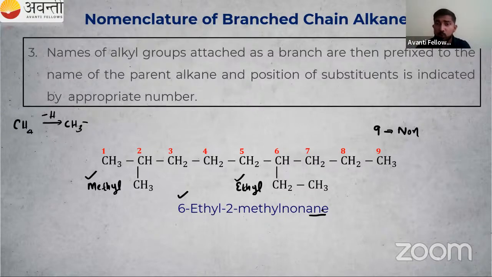So which chain do we have to select? Okay, so this is the second rule, ethyl and methyl. There are 2 branches, so we have to go for the alphabetical order. That is, E comes first. So write 6-ethyl first. So again, one more rule is completed. After studying all these rules, we can easily do nomenclature. We give a name to any organic compound. So first study the rules, then after that, do any question.